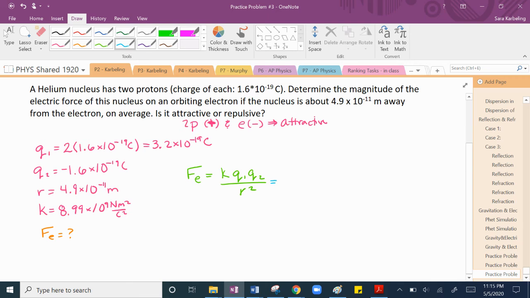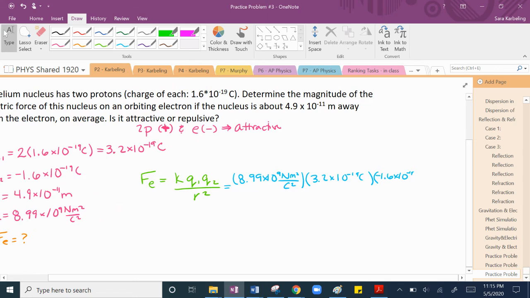So we've got 8.99 times 10 to the ninth Newton meters squared per Coulomb squared times the charge of the nucleus, which is 3.2 times 10 to the negative 19th coulombs, times negative 1.6 times 10 to the negative 19th.